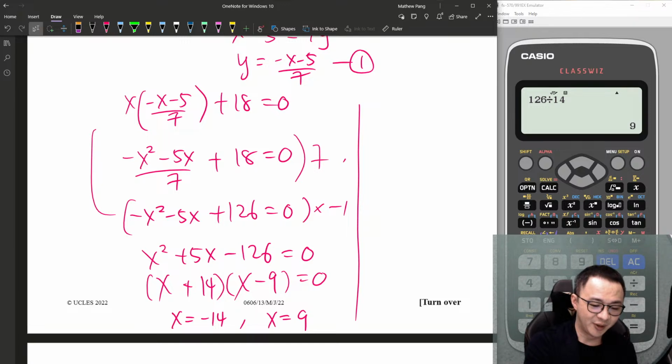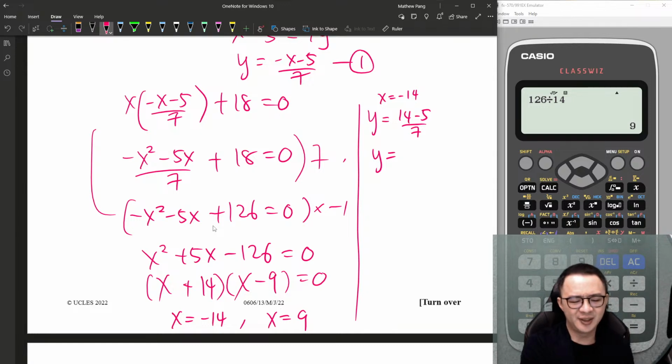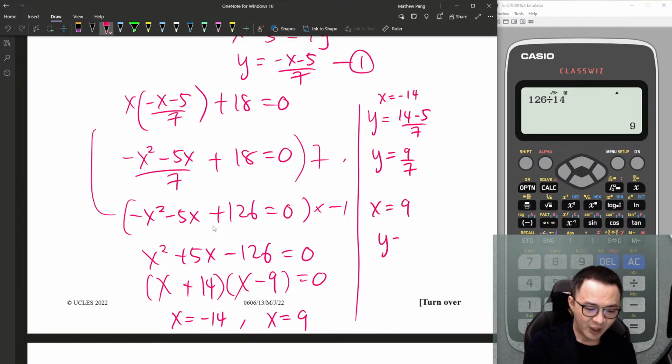Once I got the x values already, I can easily get the y values from here, because I will go back to the first equation. When x equals to negative 14, y equals 14 minus 5 over 7, so y should be 9 over 7. When x equals to 9, my y is negative 14 over 7, so y equals to negative 2.